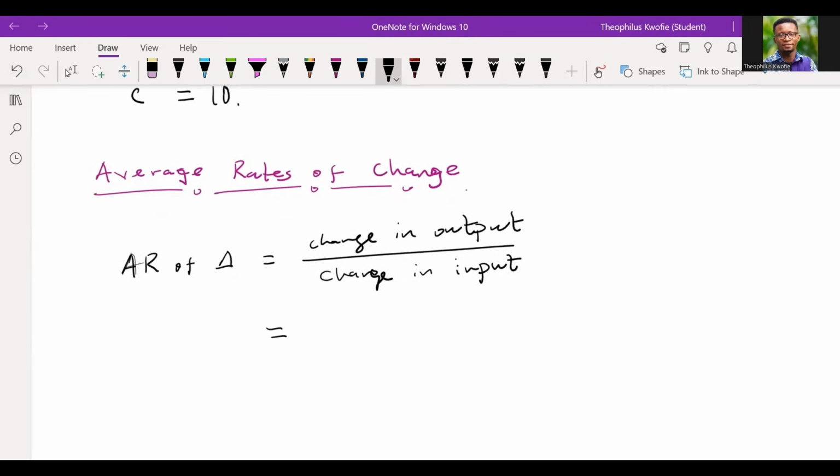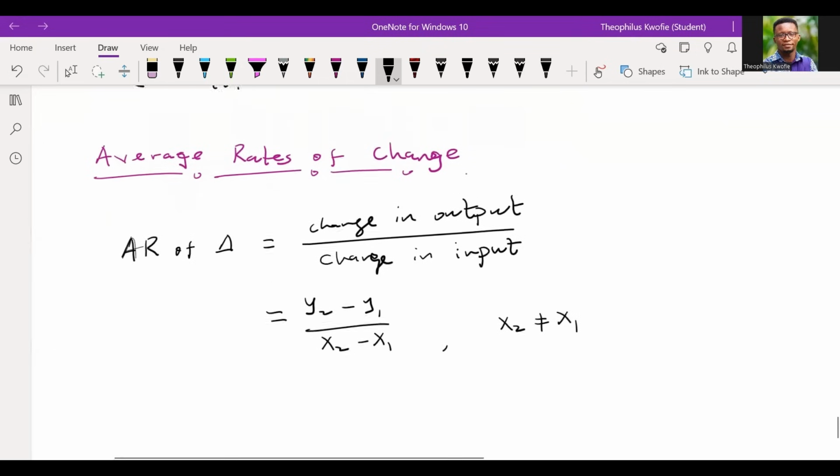If there's a change from one point in the input to the next point, we claim that the same would apply to the output, right? So in that case, we can have y2 minus y1 all divided by x2 minus x1. Remember that x2 should not be the same as x1, otherwise such a condition will not hold, or such an equation will not hold.